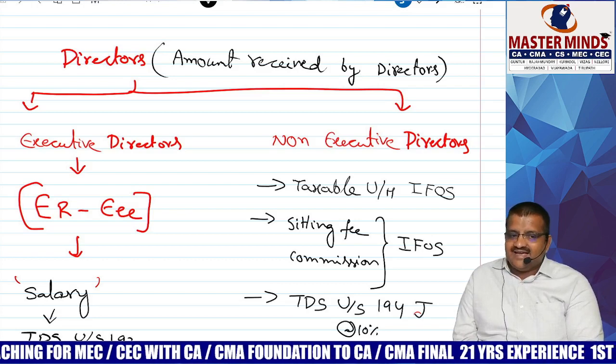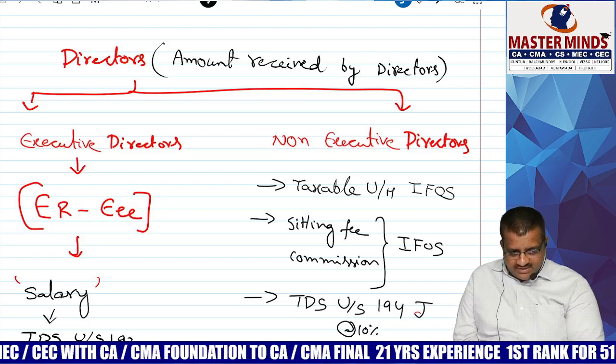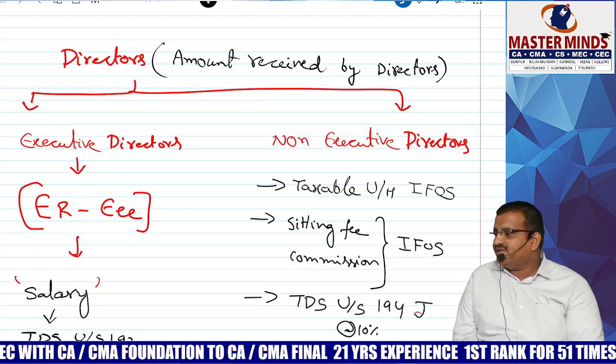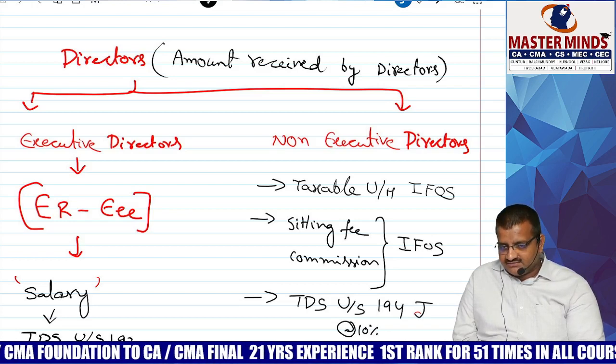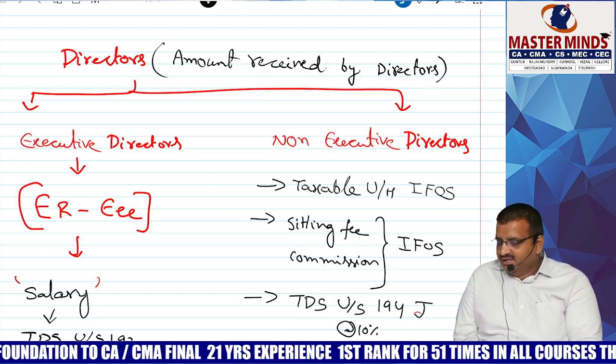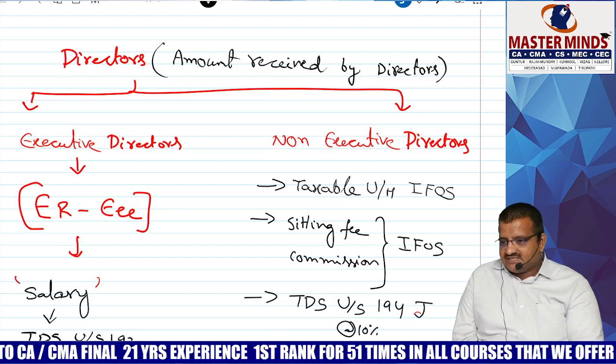Chalo, this is director's remuneration or director's commission, etc. Correct? Yes. But in exam hall, if they mention salary received by director, then assume as an executive director. Sitting fees or commission received by non-executive directors. Okay, now I will take one best example.